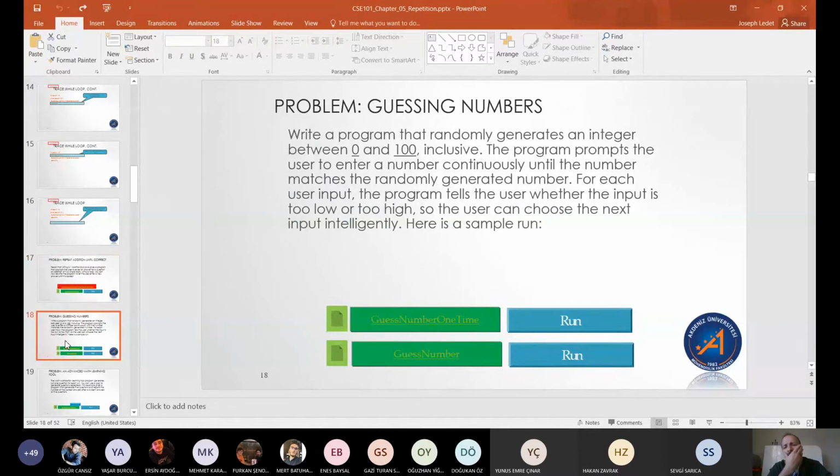We could also have a problem involving guessing numbers, where we create a program that generates a random number between 0 and 100, including both of those, 0 and 100. The program keeps asking the user for a number over and over again until they give the right random number. One thing we can tell them each time through the loop is whether what they've entered is too high or too low.